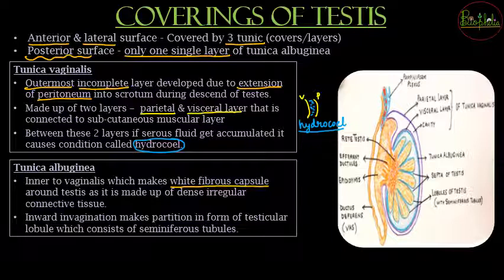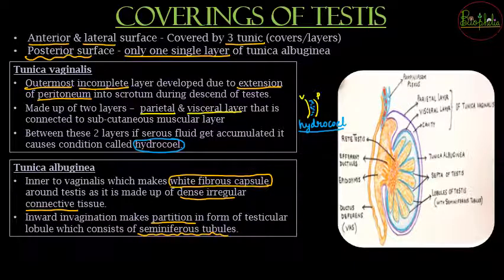So जो tunica albuginea होता है, it is going to be made up of dense irregular connective tissue that gives it the white fibrous capsule. Now this is going to invaginate, यानी जो tunica albuginea है, जो posterior surface पे भी मिलता है, it is going to invade into the internal parts of testis, and when it invades, वो क्या करेगा? It is going to form partitions to form the testicular lobules. So partition बना के, वो partitions के अंदर वो छोटे छोटे compartments, वो rooms के अंदर कौन मिलेगा? You will find the seminiferous tubules.